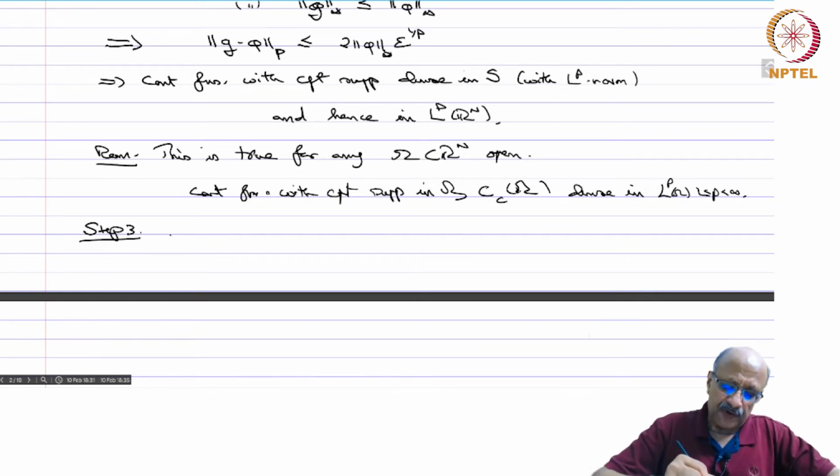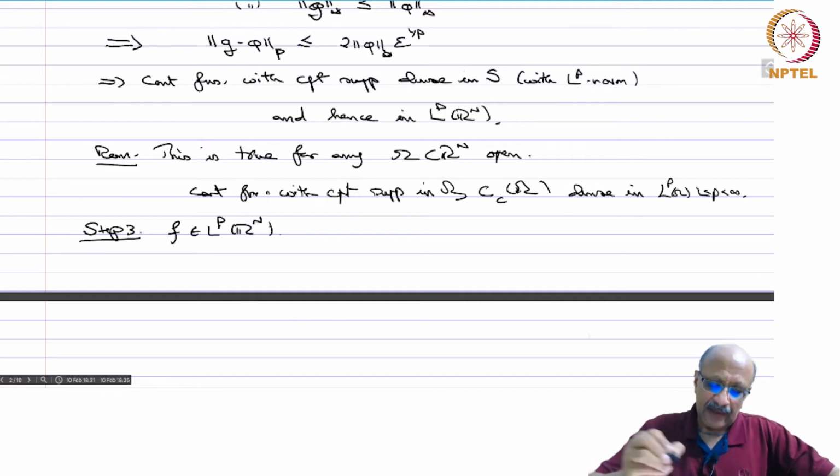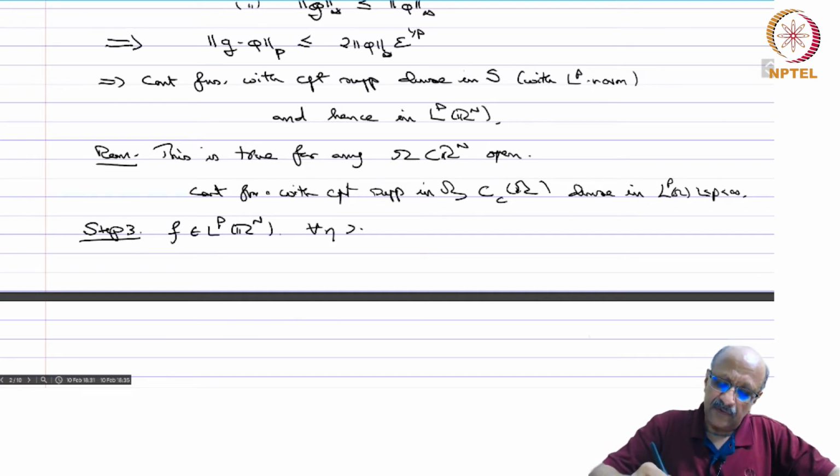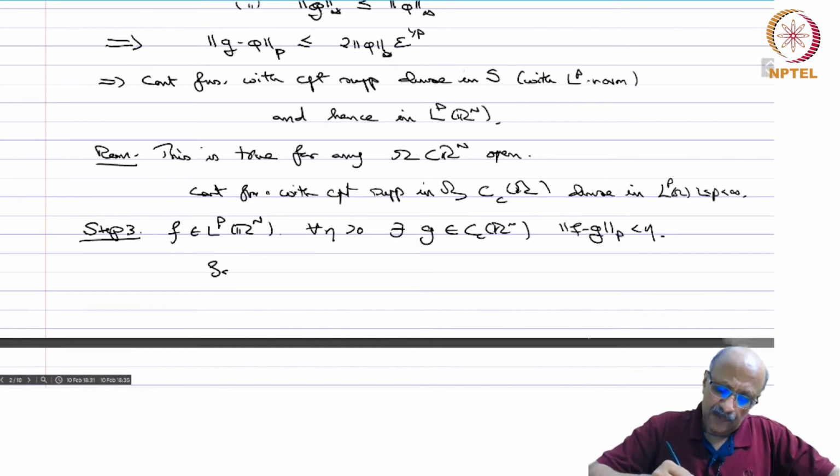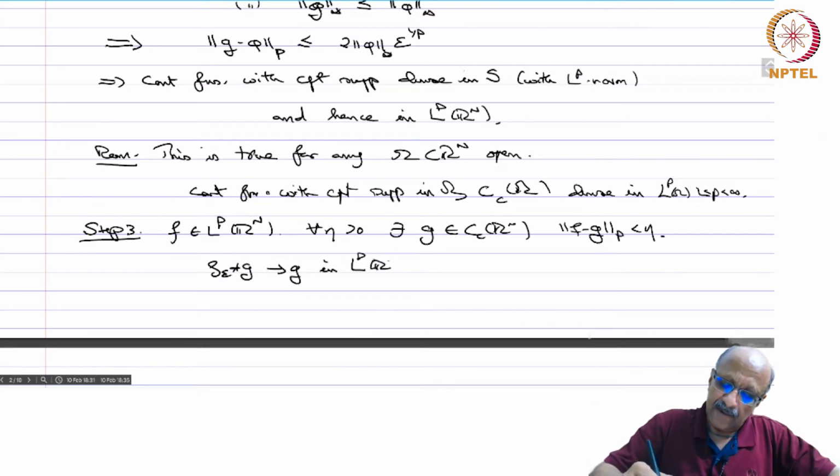So, f in LP of Rn can be approximated. Then for every eta positive there exists g in Cc of Rn such that the norm of f minus g in LP is less than eta. Then we know that rho epsilon star g converges to g in LP of Rn, we have already proved that,